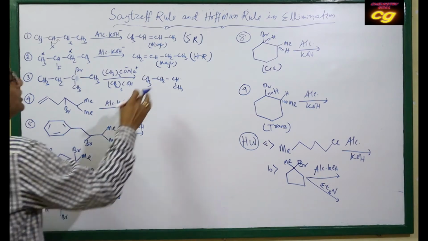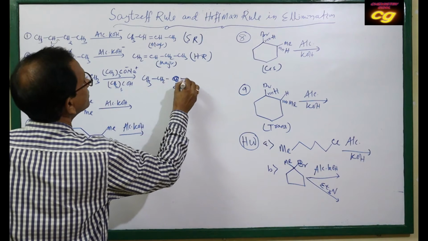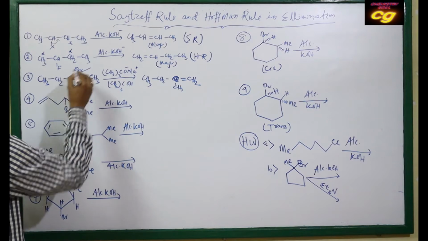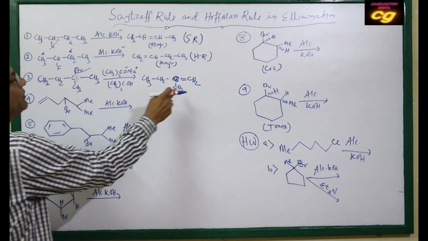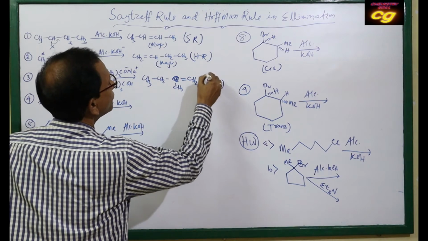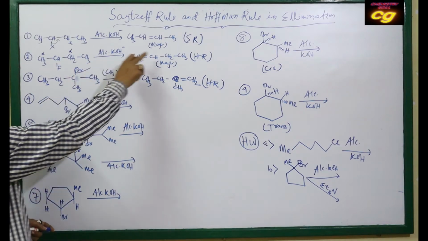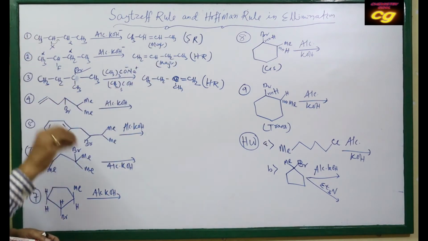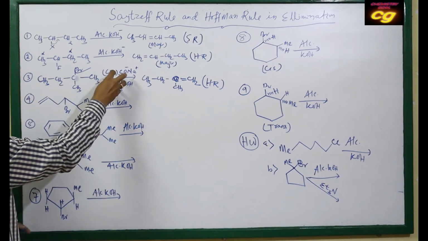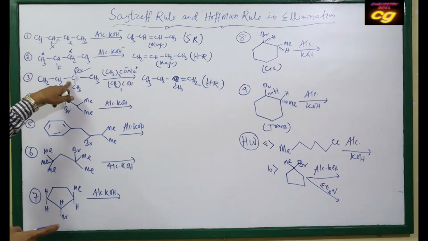So the H from bromine will be removed from here and H from this, forming the less substituted alkene. It follows the Hofmann rule, but it does not obey the Saytzeff rule, which means the highly substituted alkene is formed. As this is a bulky group, it cannot form the more substituted double bond.